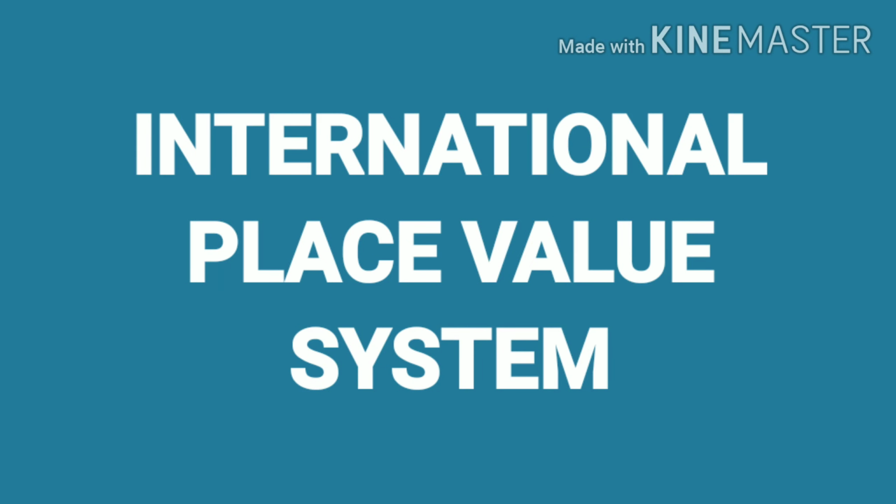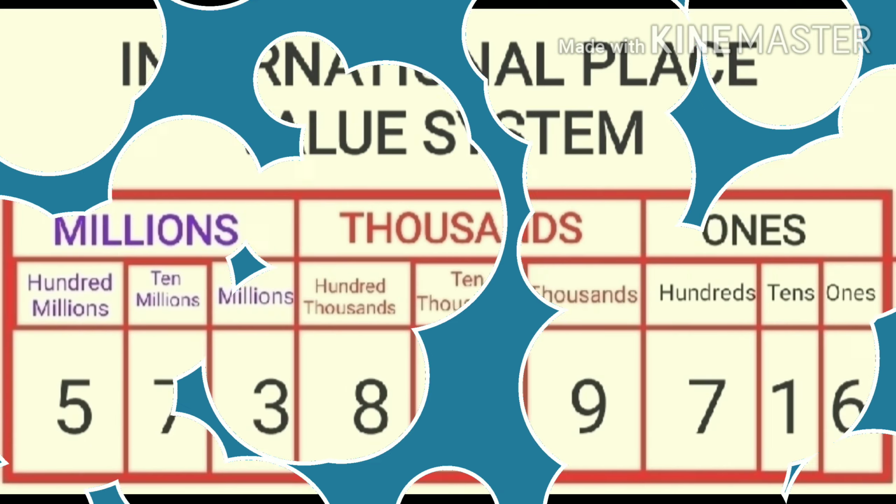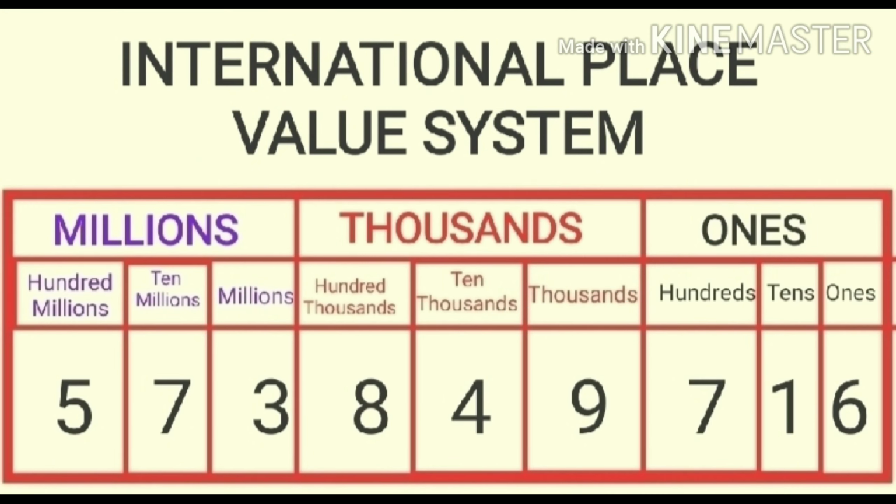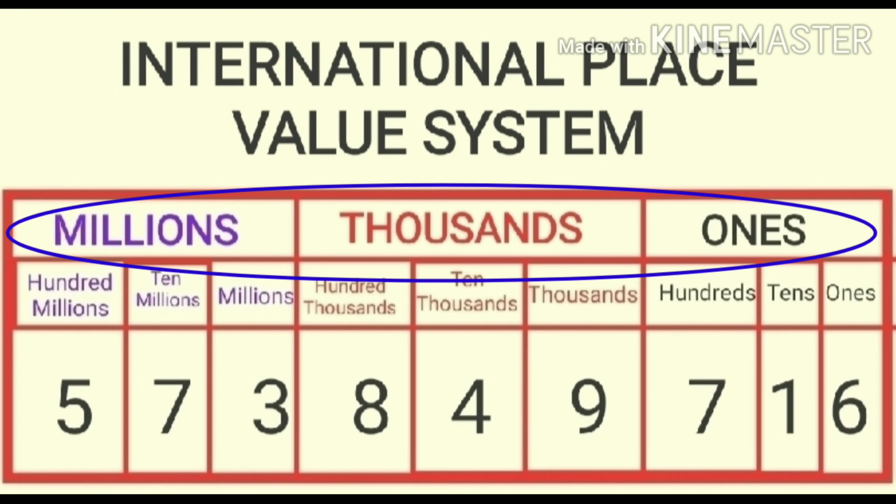International Place Value System. The International Place Value System is used in many countries of the world. In the International Place Value System, the periods are ones, thousands, and millions.